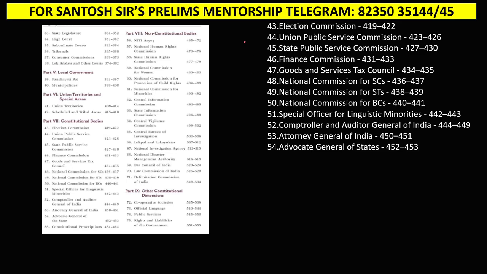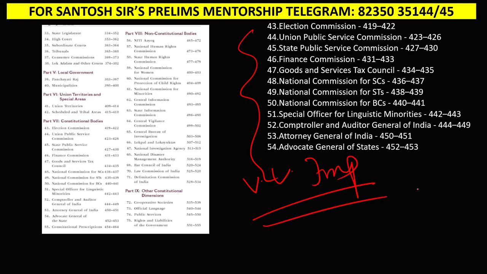Next, this is the most important: constitutional bodies. But here also, remember this: generally they try to club many bodies together and ask which of these are constitutional bodies and which are legal bodies. Separately, they can ask questions on the Election Commission, on UPSC, and on the Finance Commission. Separately they will ask only these bodies: CAG, Finance Commission, UPSC, Election Commission.